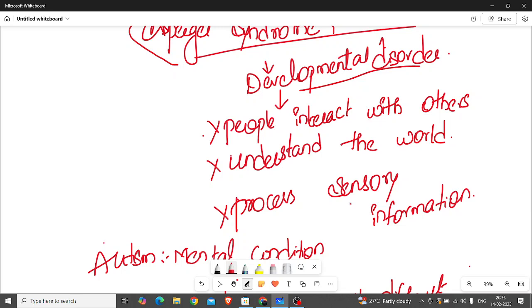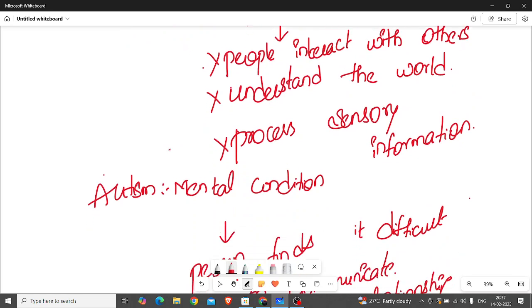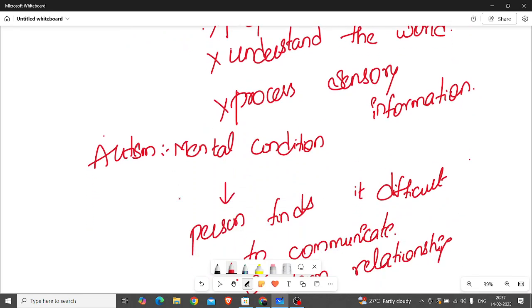Whatever they need to receive, proper information may not be there, and proper sensing may not be performed. That is Asperger syndrome. Mainly it is categorized under the autism spectrum disorder.